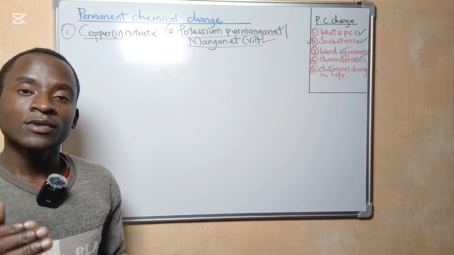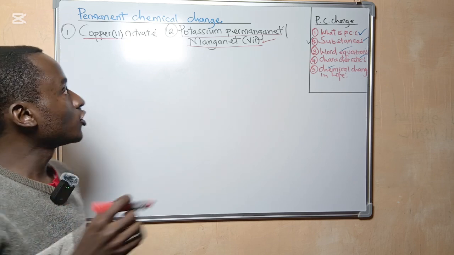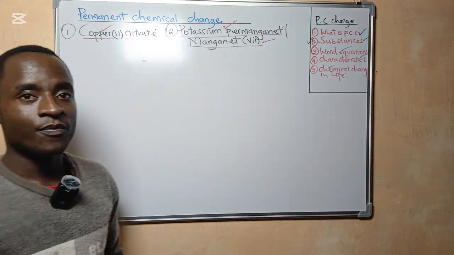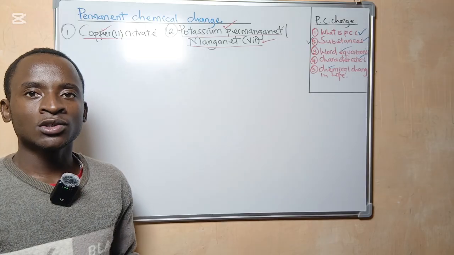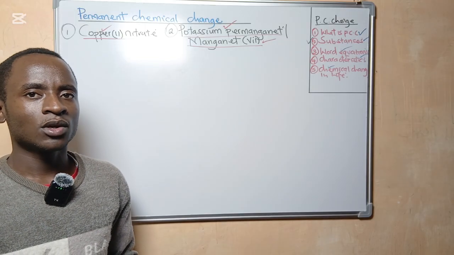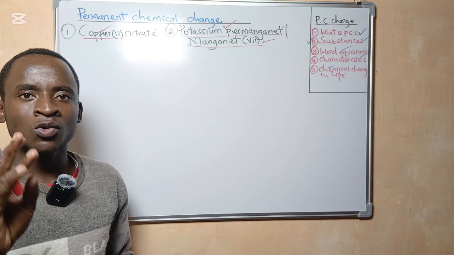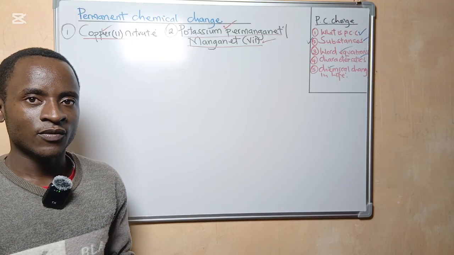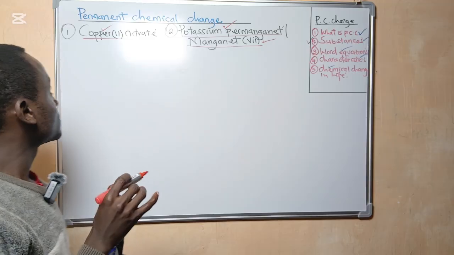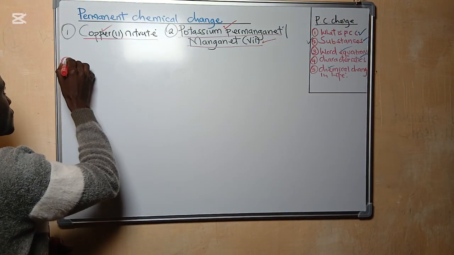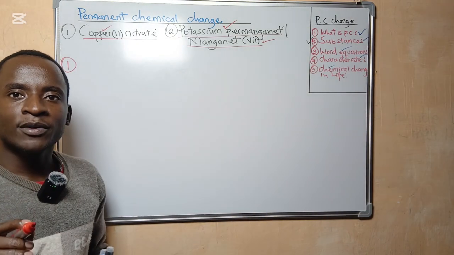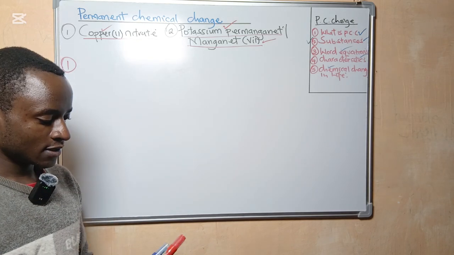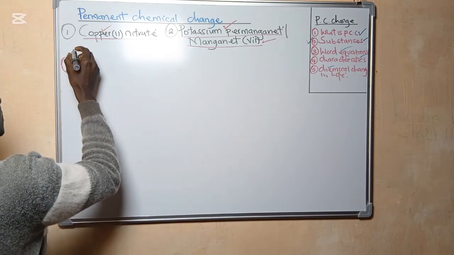Now this is what we are going to do in this case. We are going to heat these two substances and observe what is going to happen when we subject them to heat. Let's begin with the first one. What happens when you heat copper 2 nitrate?